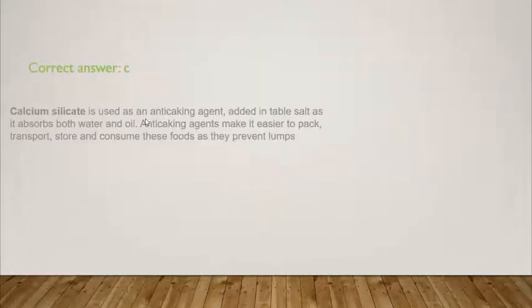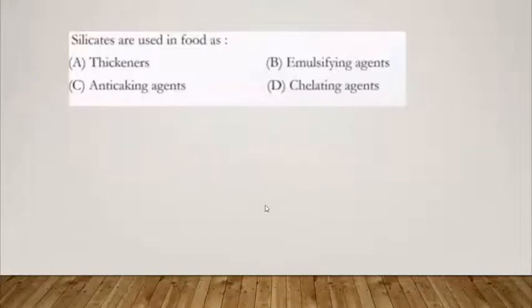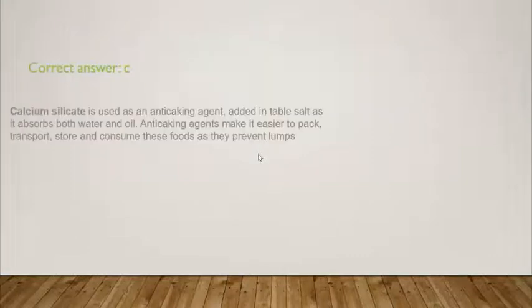Calcium silicate is used as an anti-caking agent added in table salt as it absorbs both water and oil. Please remember this also. Anti-caking agents make it easier to pack, transport, store, and consume these foods as they prevent lumps. So there won't be any presence of lumps. That is the major advantage of these silicates, which come under anti-caking agents. If you want to know other definitions of other terms, you can watch my previous classes.